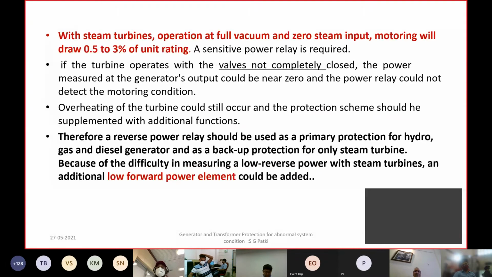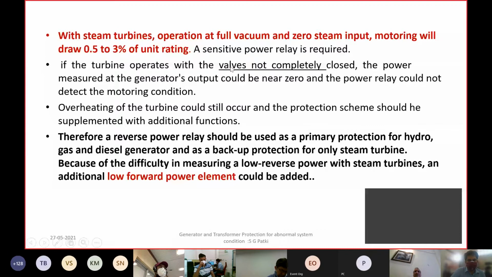Now, there are different ways this abnormal condition can be handled. If you see a steam turbine in the normal operating condition, when the generator works as a synchronous motor, the power drawn will be maybe 0.5 to 3% maximum, depending on the type of generator or type of turbine which is driving the generator.